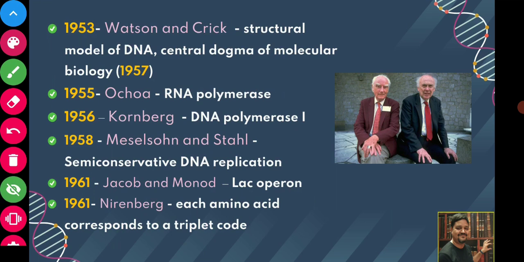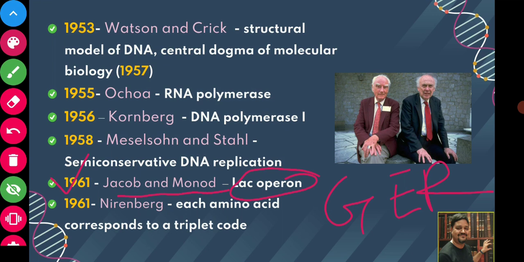Now, Jacob and Monod in 1961 discovered the lac operon model of gene expression and regulation, how genes are getting expressed. You might have studied that in your +2 classes, or in biochemistry classes, or you will study it in the biochemistry classes.